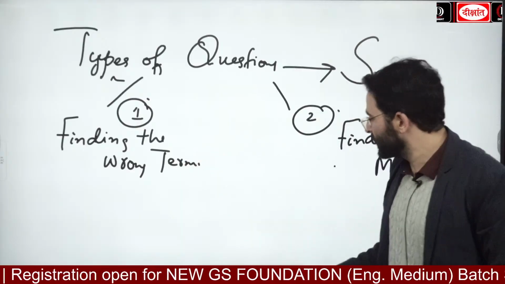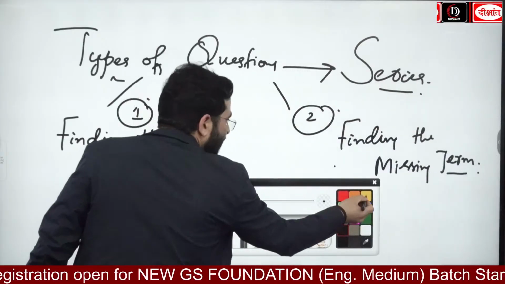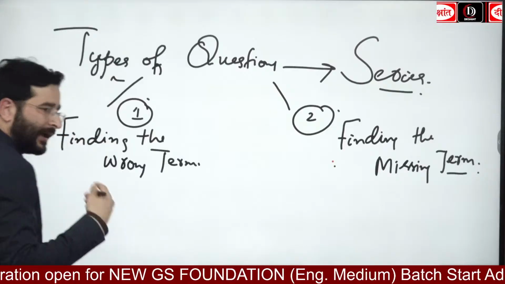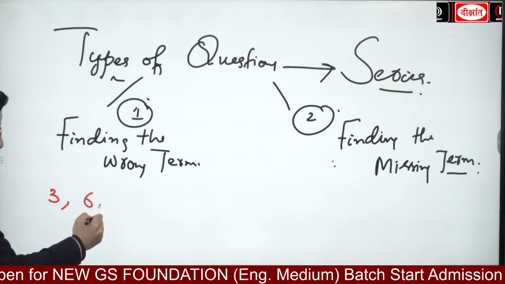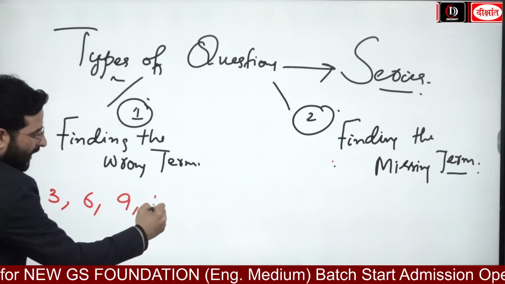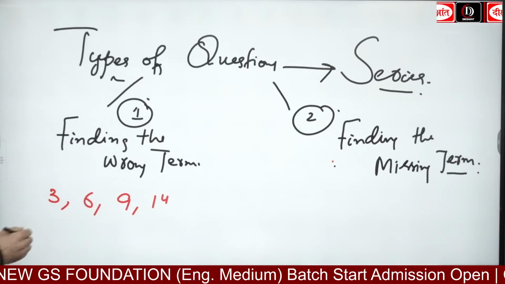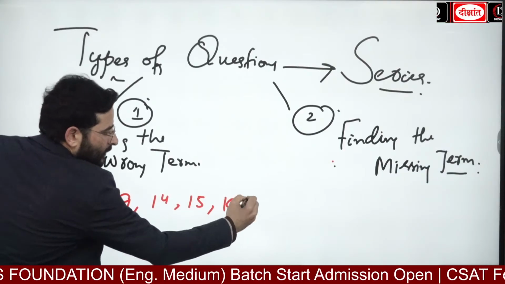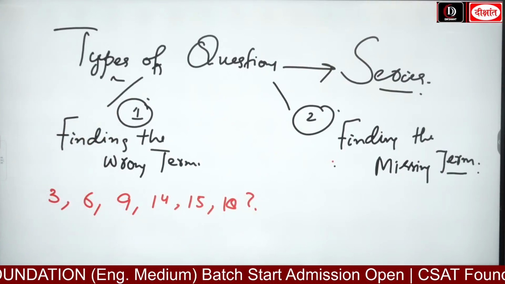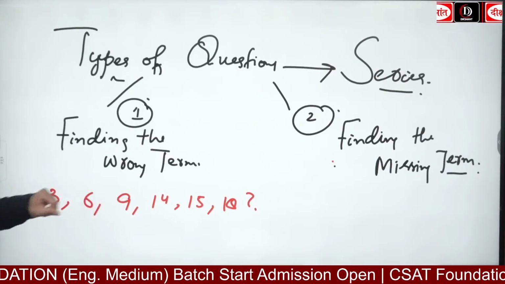अगर मैं आपसे ये कहूँ find the wrong term over here, imagine कर लो, this is the series over here: 3, 6, 9, 14, 15 and then 18. Although इतना easy question आएगा नहीं.